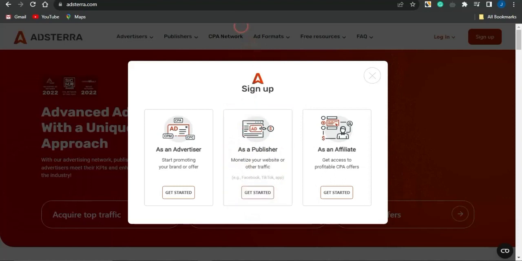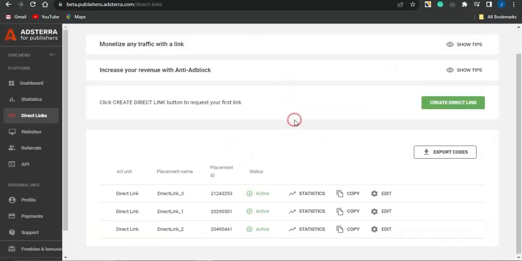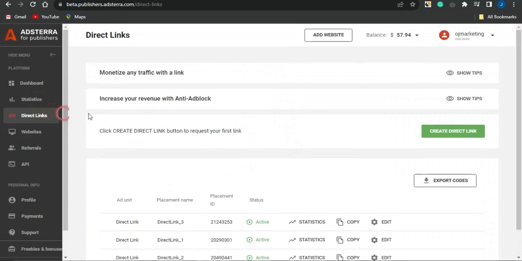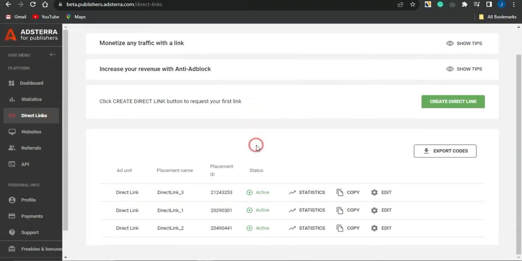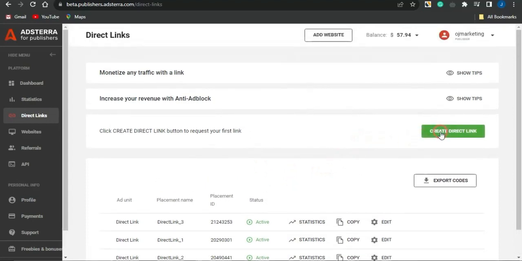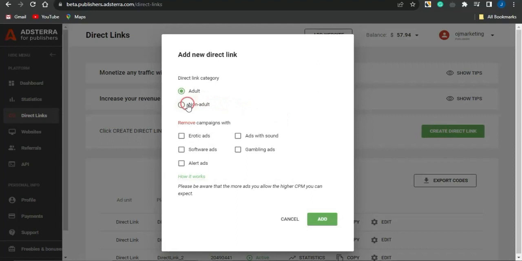If you sign up as a publisher, you can log into your account and come onto the direct link section, and you can see I have 3 direct links that are active. You can create one by clicking on create direct link. Simply select non-adult to make sure you remove erotic ads from your campaign, then click on add and your direct link will be created.